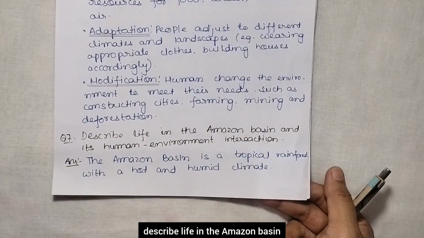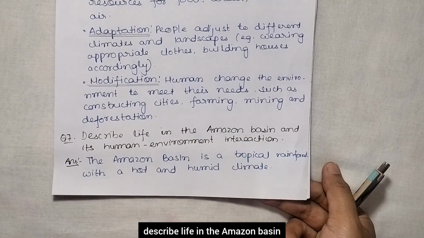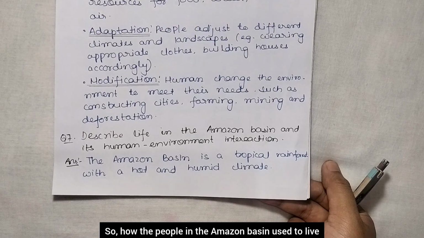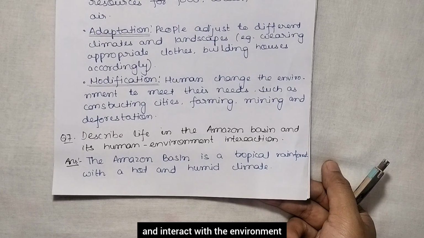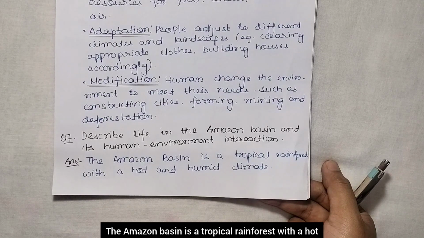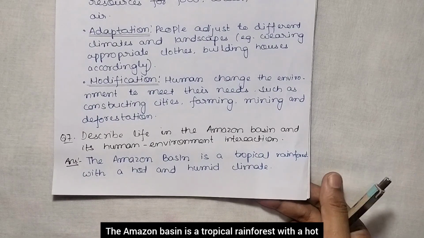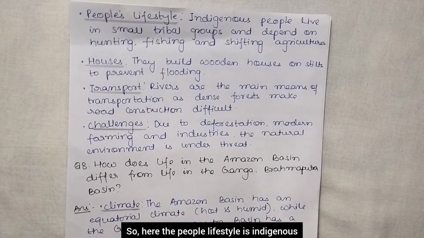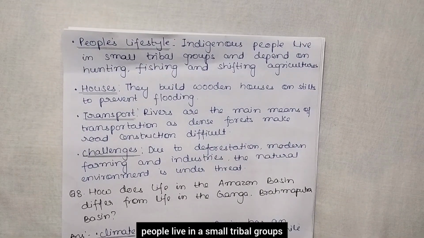Next question is, describe life in the Amazon basin and its human environment interaction. How do the people in the Amazon basin live and interact with the environment? The Amazon basin is a tropical rainforest with a hot and humid climate. Indigenous people live in small tribal groups and depend on hunting, fishing and shifting agriculture.